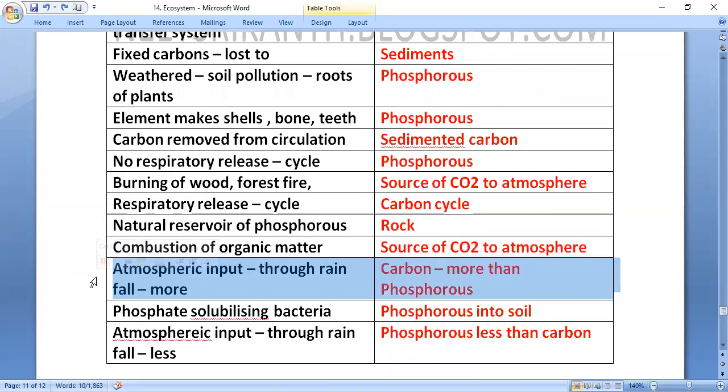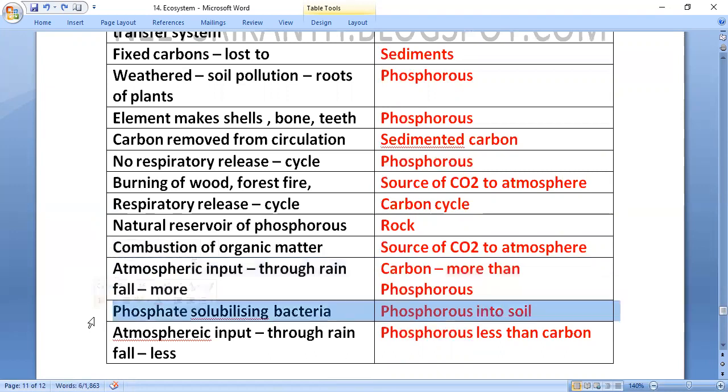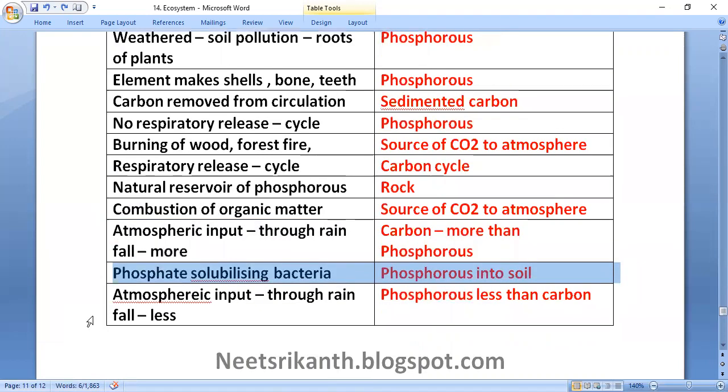Atmospheric input through rainfall is more for carbon than phosphorus. Phosphate solubilizing bacteria make phosphorus available in soil. Phosphorus atmospheric input through rainfall is less than carbon.